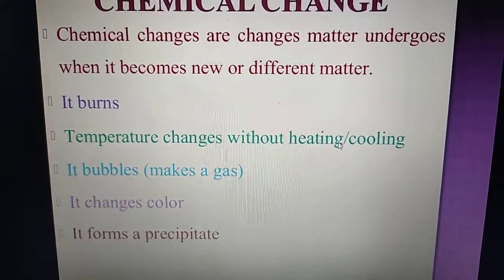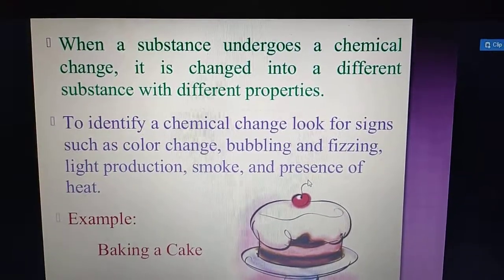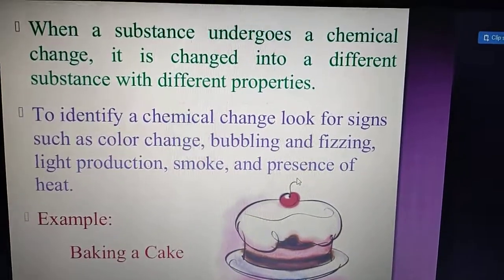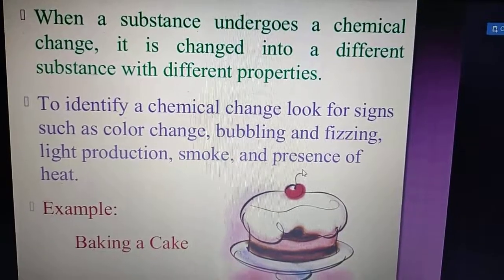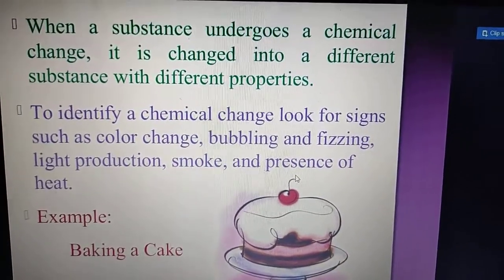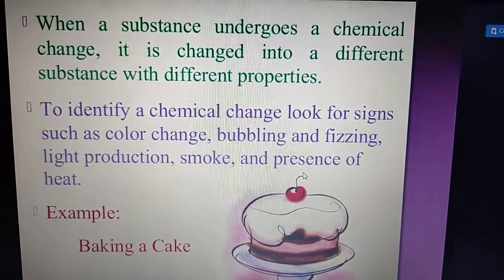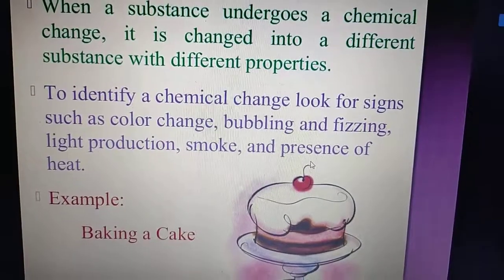You should remember these things. When a substance undergoes a chemical change, it is changed into a different substance with different properties. To identify a chemical change, look for signs such as color change, bubbling and fizzing, light production, smoke, and presence of heat. If you see these things, that means a chemical change occurs.